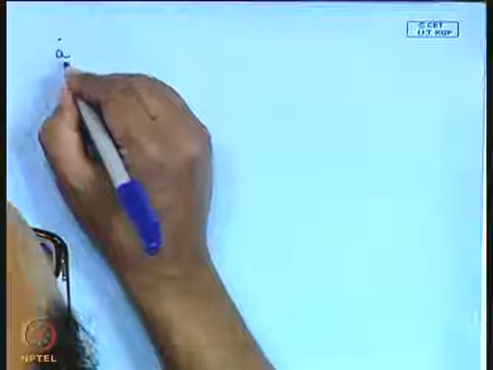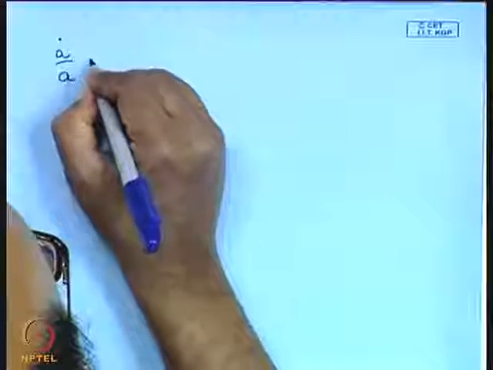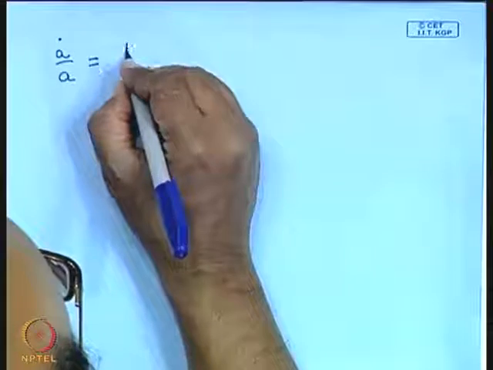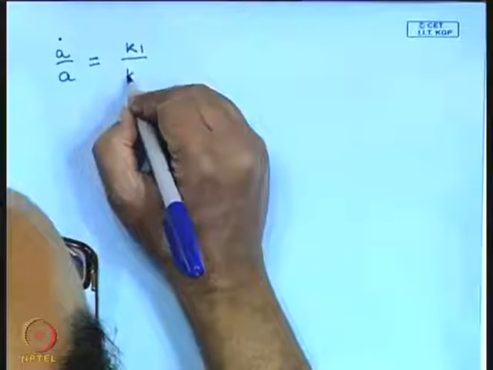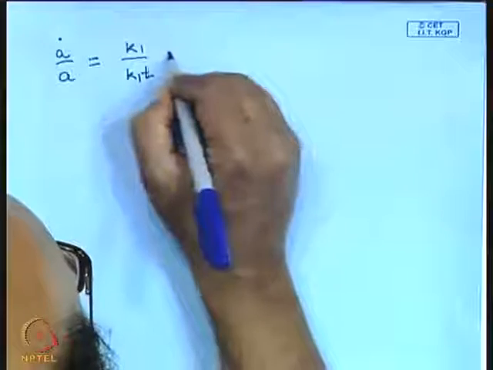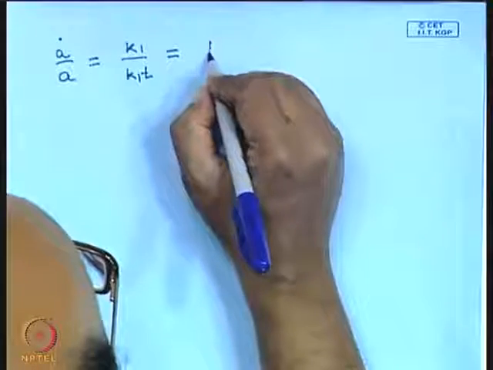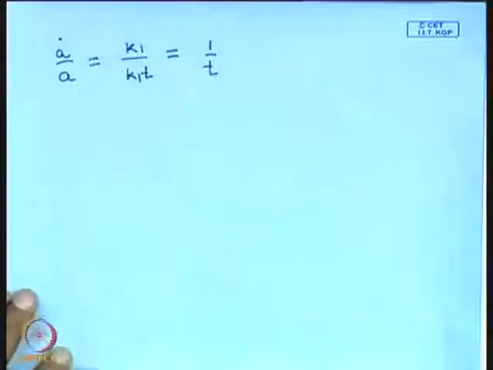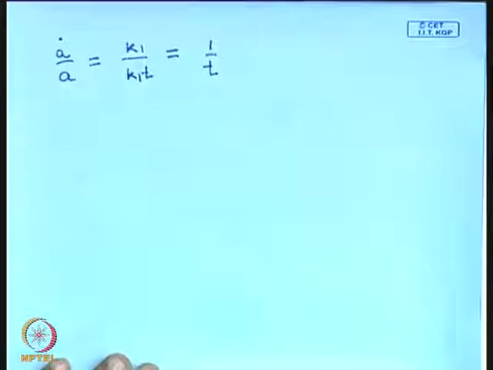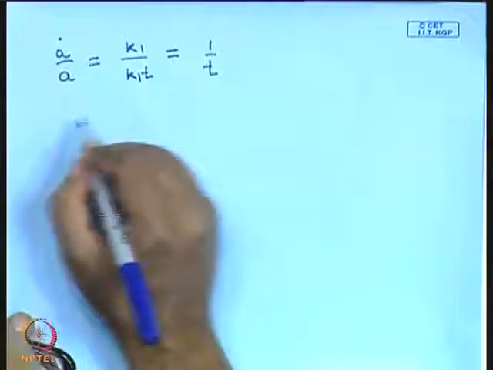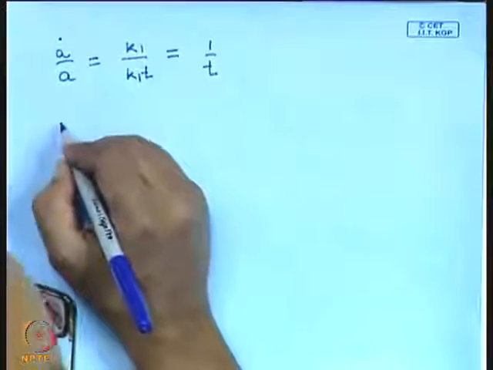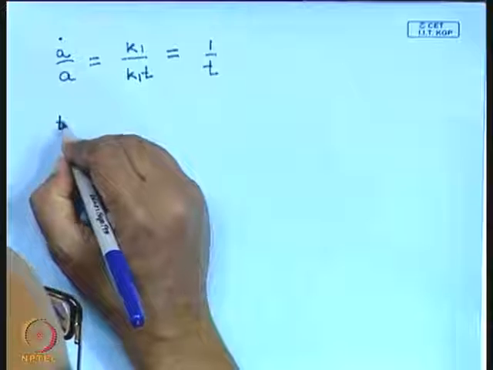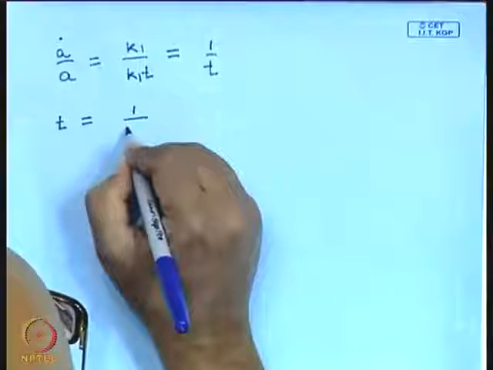So A dot by A in this freely expanding model is k1 by k1t. So we see that this is 1 by time. This is the Hubble parameter at any epoch. So you see that at any epoch the age of the universe is inverse of the Hubble parameter.